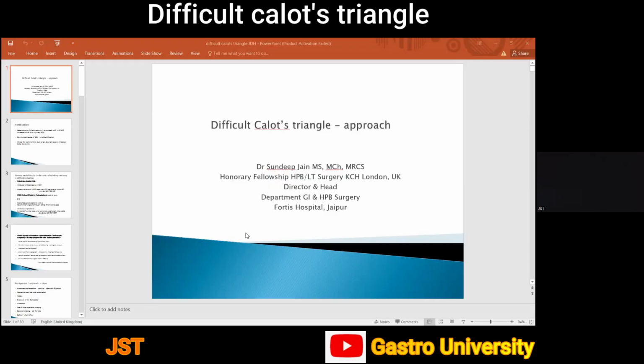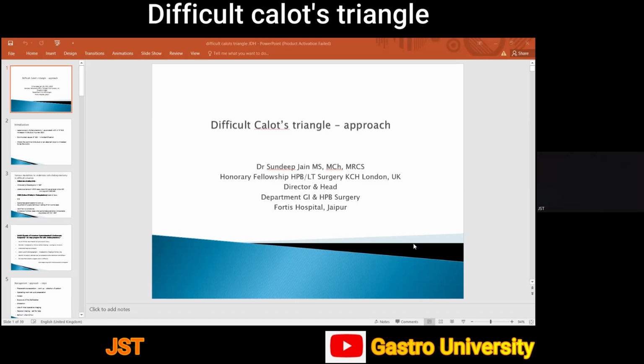Good morning, friends. Today we have a special presentation on a very common topic, which is that when you are doing a lap chole, if the Calot's triangle is not normal, it's not virgin, you don't have clear planes, so it is a difficult Calot's. How to deal with it.